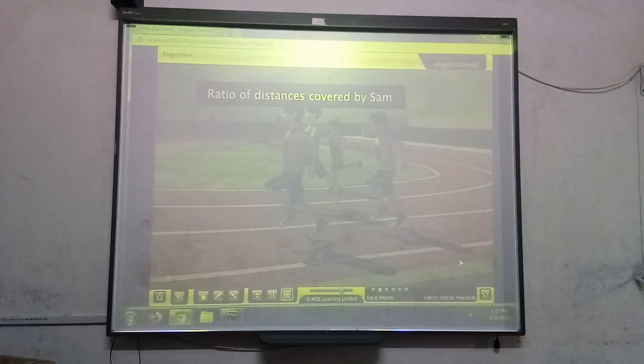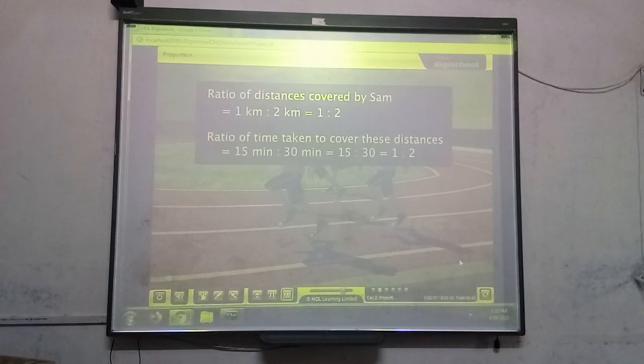The ratio of the distances given in kilometers covered by Sam is 1 to 2. And the ratio of time taken to cover these distances is 15 to 30, which equals 1 to 2. Therefore, the two ratios of distance covered and time taken are equal. This indicates that the four numbers 1, 2, 15, 30 are in proportion. So if Sam continues to run at the same speed, he can cover 2 kilometers in the next 30 minutes.